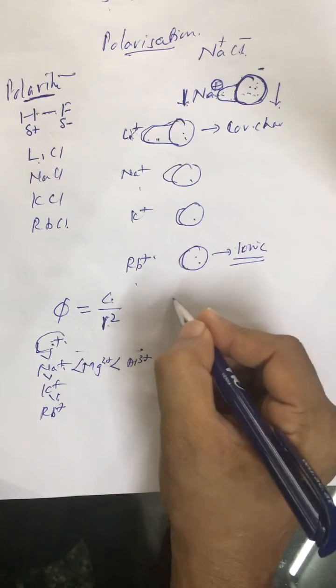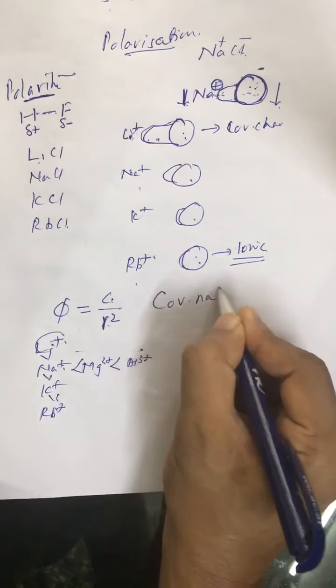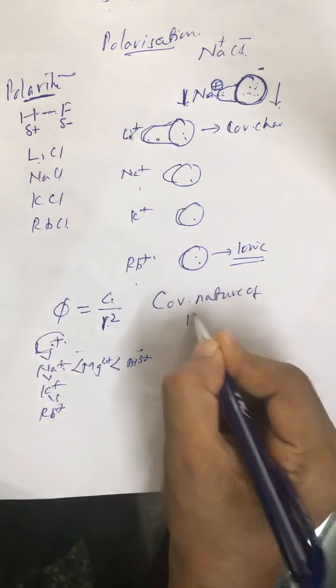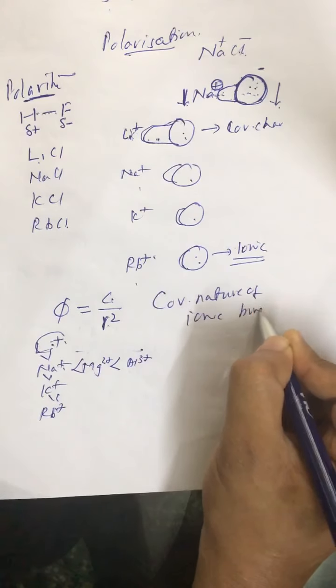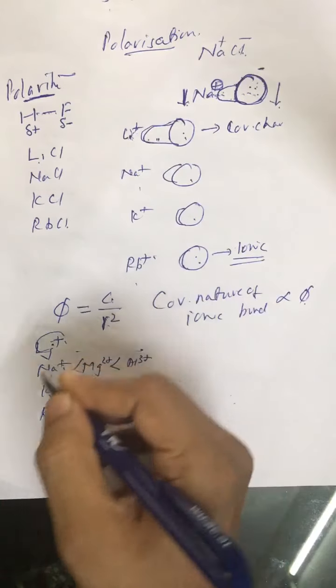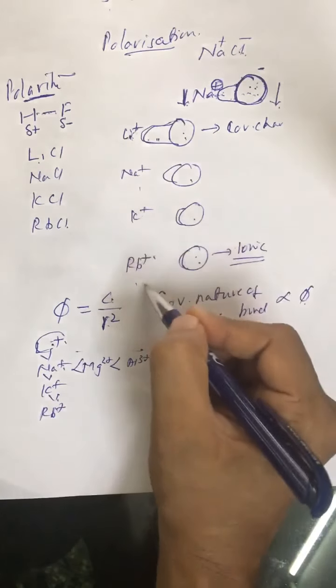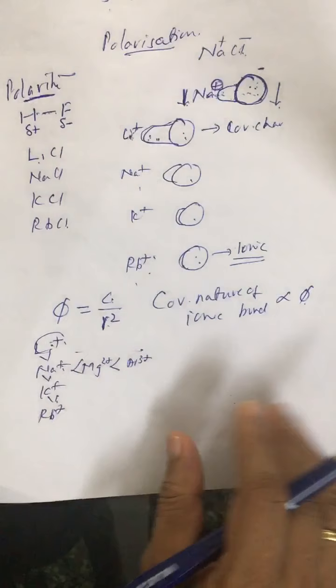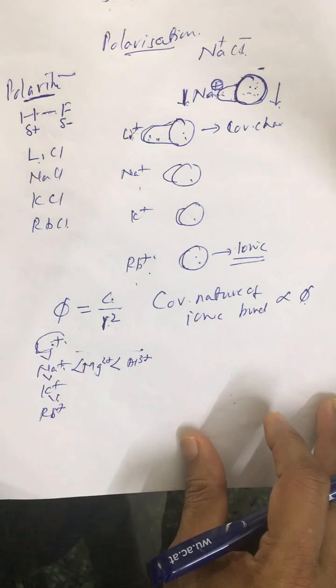So we can say the covalent nature of an ionic bond is directly proportional to phi value. Out of these four, LiCl is most covalent and RbCl is most ionic.